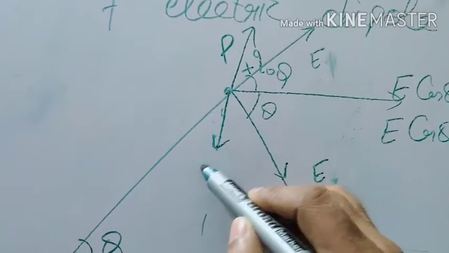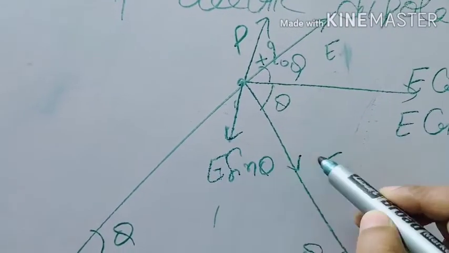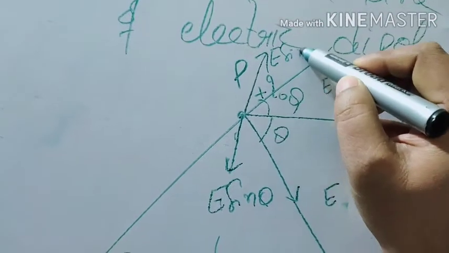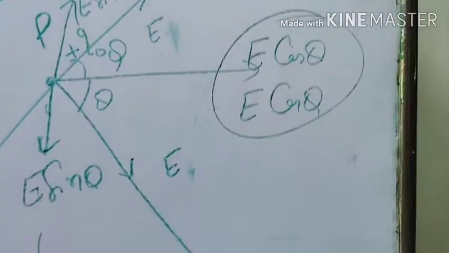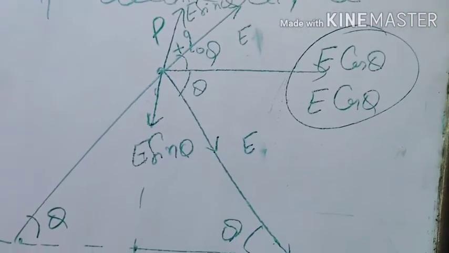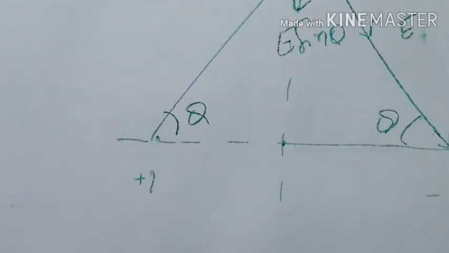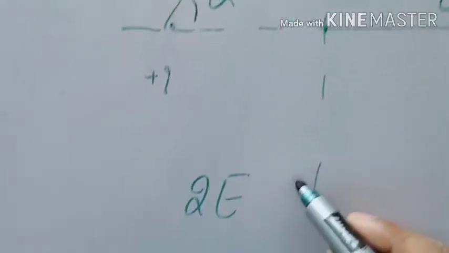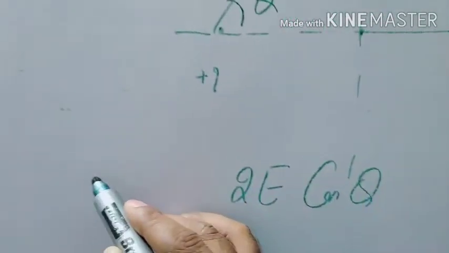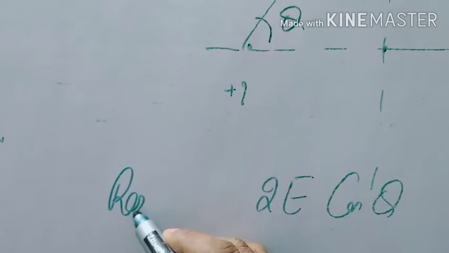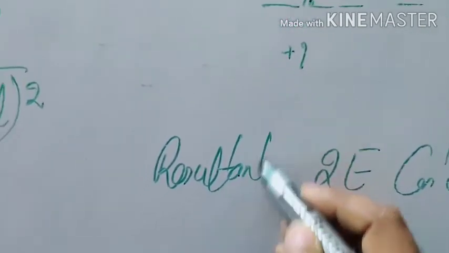These components E sin theta, this component and this component, they both will cancel out. So in reality we get electric field equal to 2E cos theta. So this is the resultant electric field.